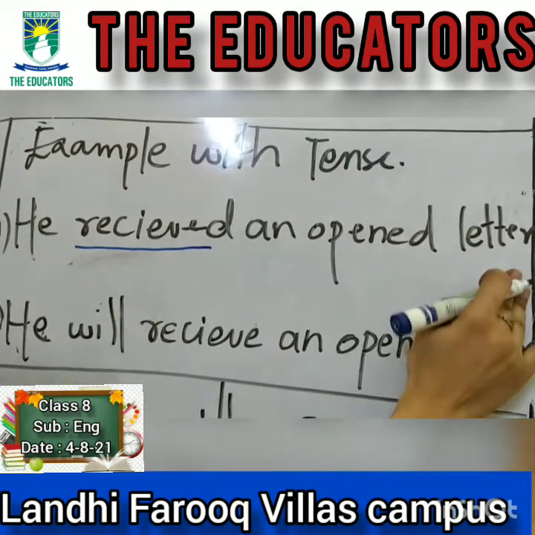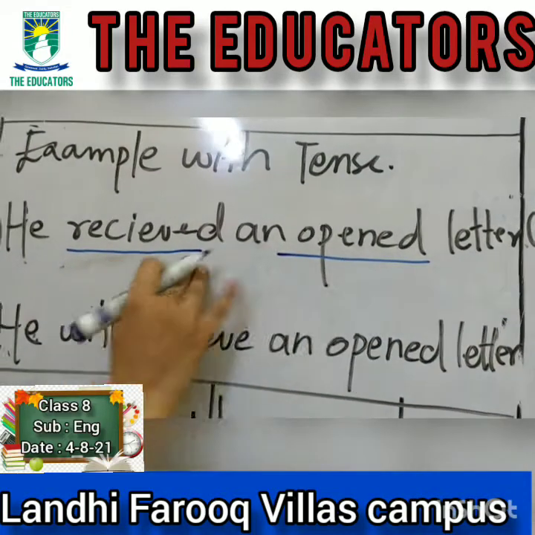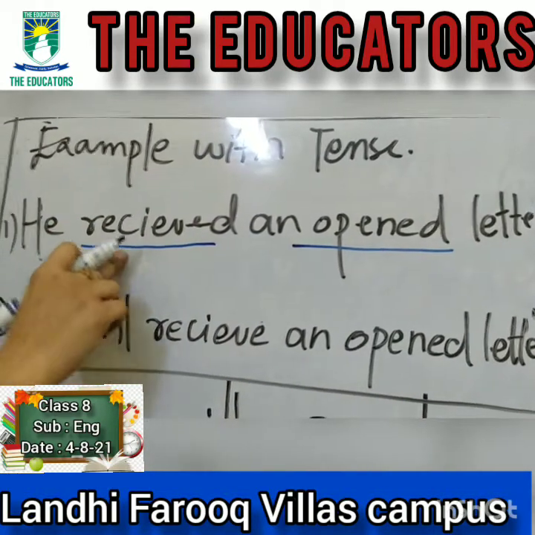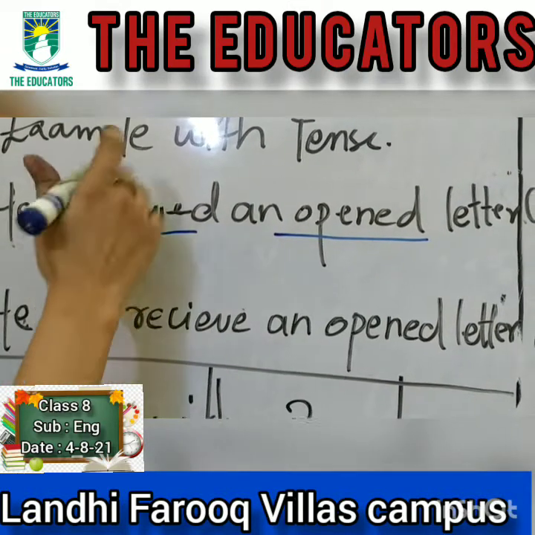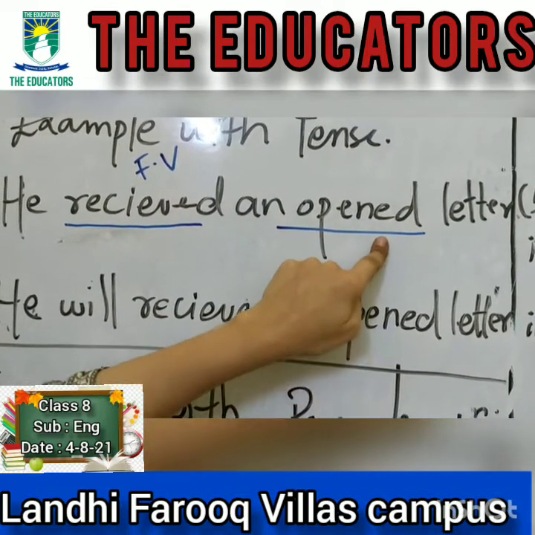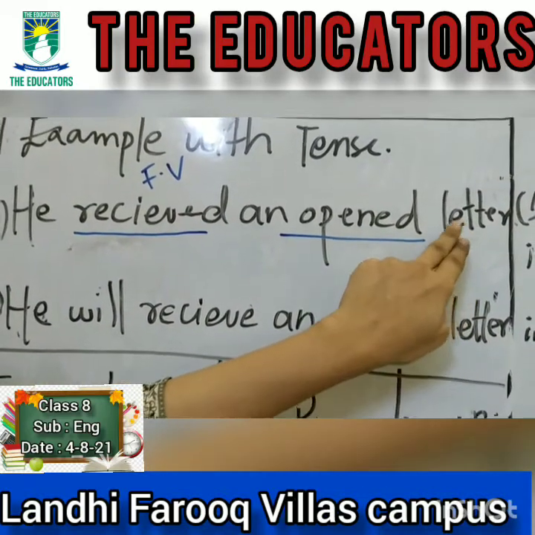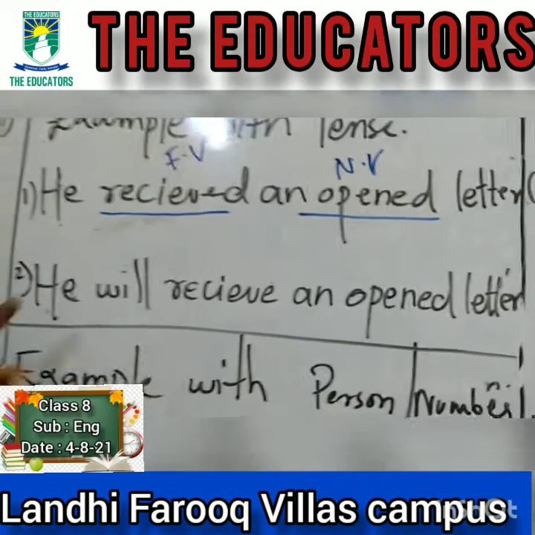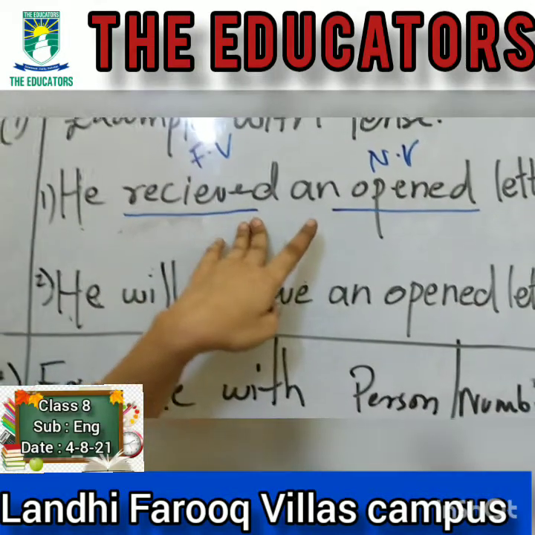See the sentence: he received an opened letter. There are two verbs in it, opened and received. Which verb actually helps us in identifying the tense? It is received. The verb received helps us identify the tense, so this is a finite verb, whereas opened is not helping us identify the tense. It is also used with a noun, so this is a non-finite verb. Now see this example. In the first example, we know that this is simple past tense.